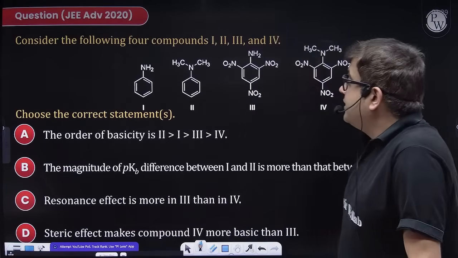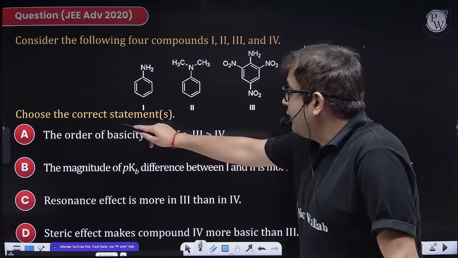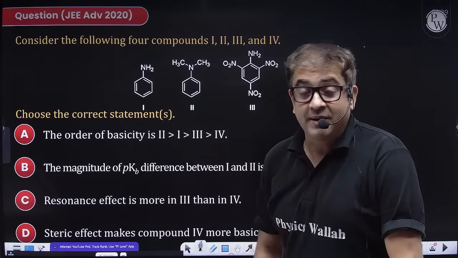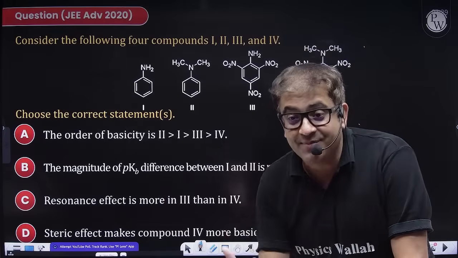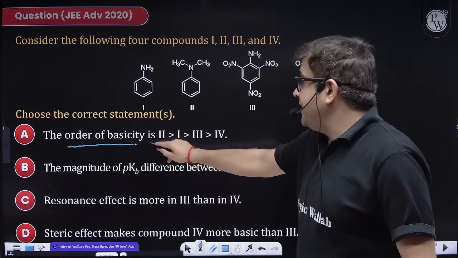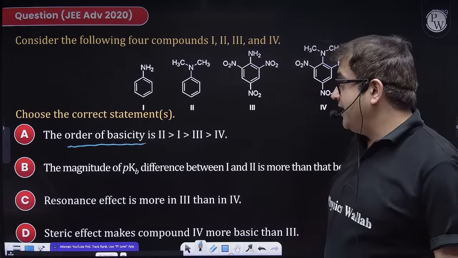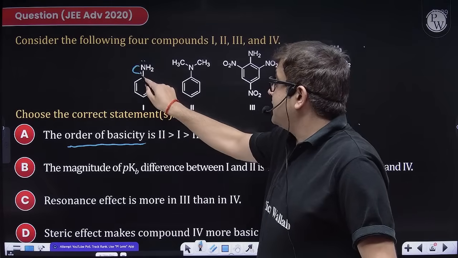Now, consider the following compounds. You have to choose the correct statement. Now, this is a good question, beta, because theory is also there and obviously concept is also there. Statement A says correct basicity. So, who is a stronger base? Sir, aniline, the lone pair is localized inside the ring.